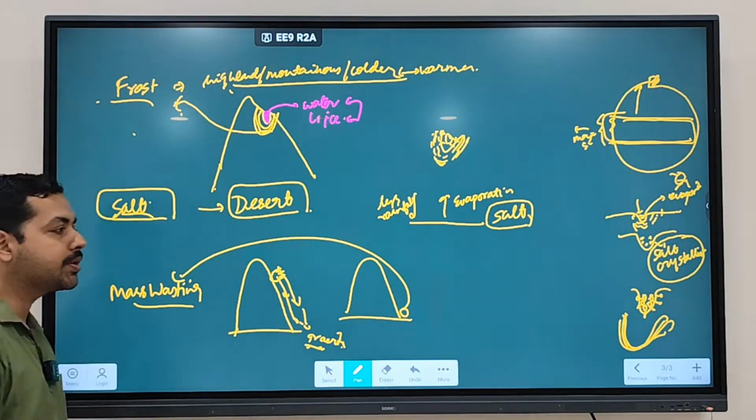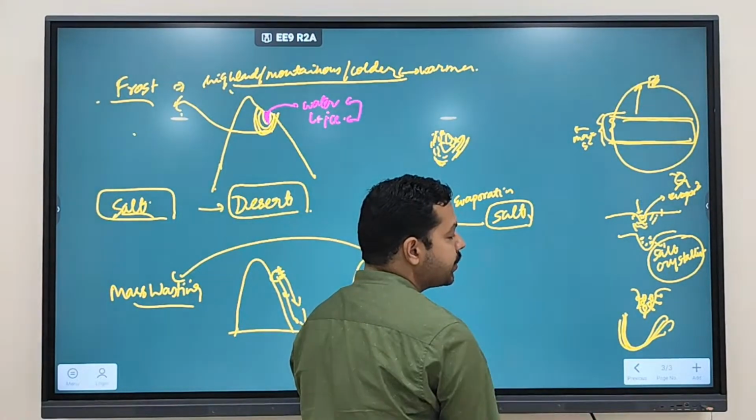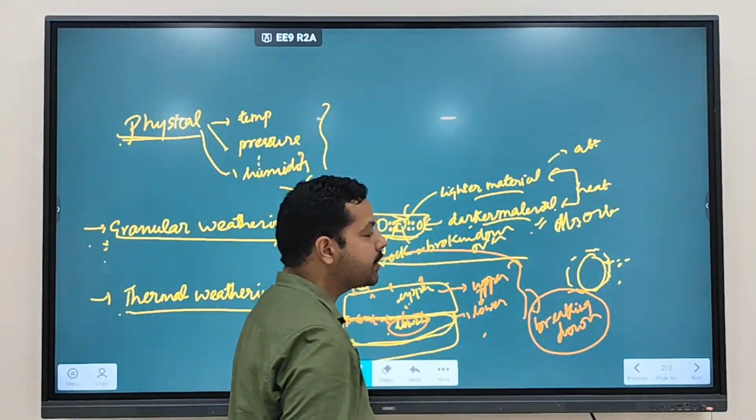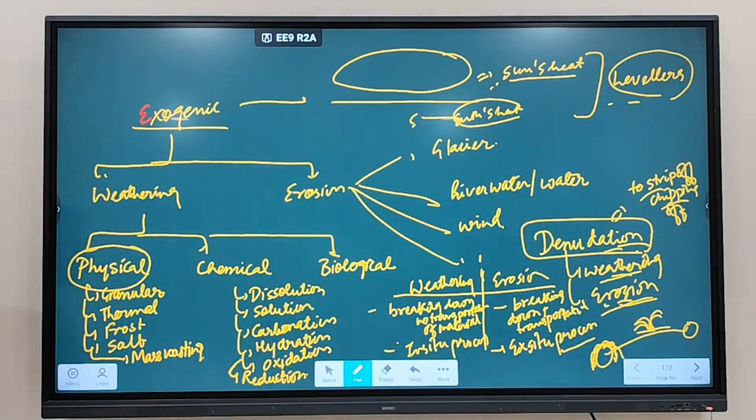Weathering is which type of process? In situ process. Okay, so weathering is going to be an in situ process. Remember, different kinds of weathering are there: physical weathering, chemical weathering, and biological weathering. So how many types of physical weathering? Granular, thermal, frost, salt, and mass wasting.